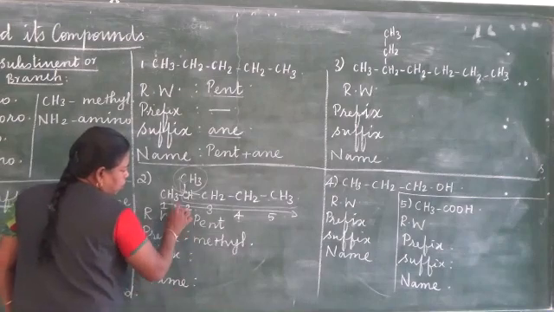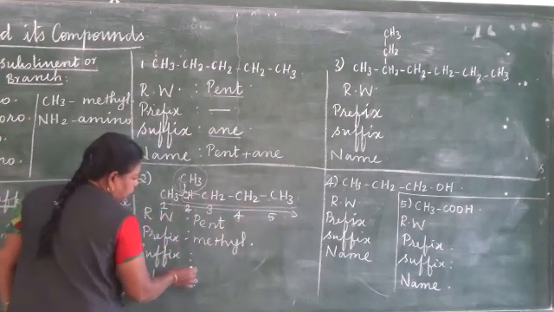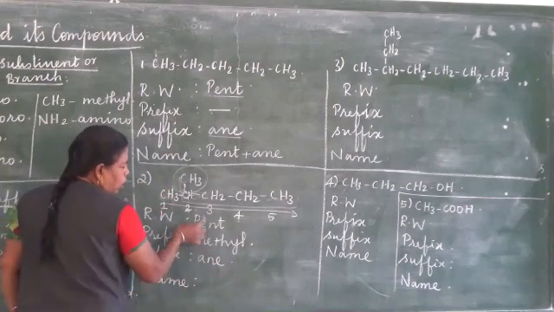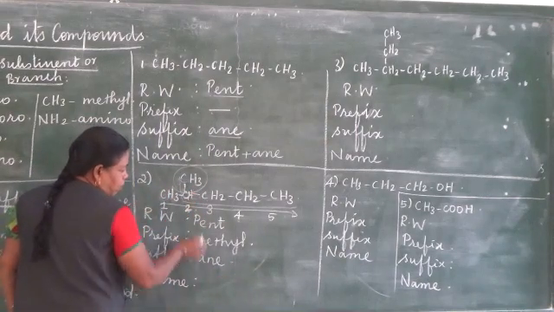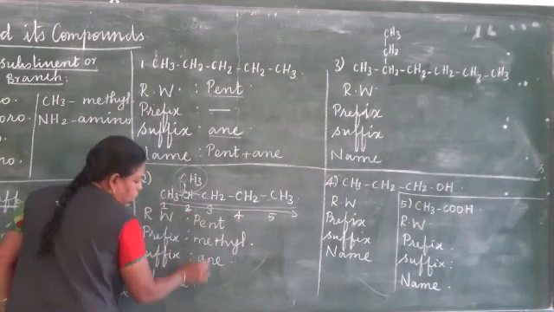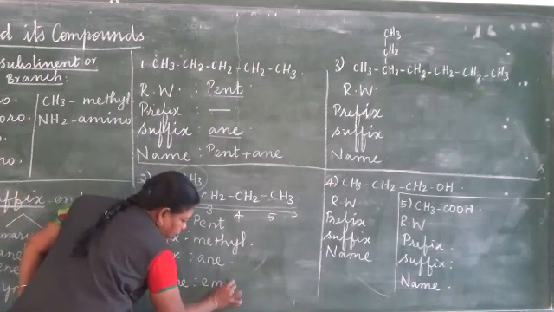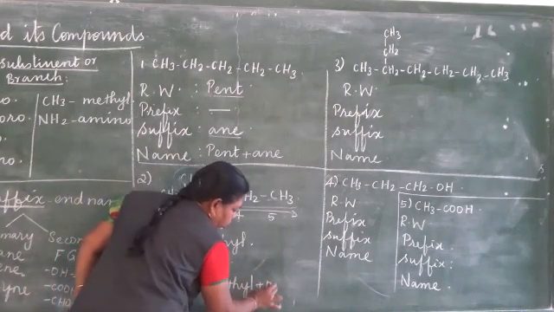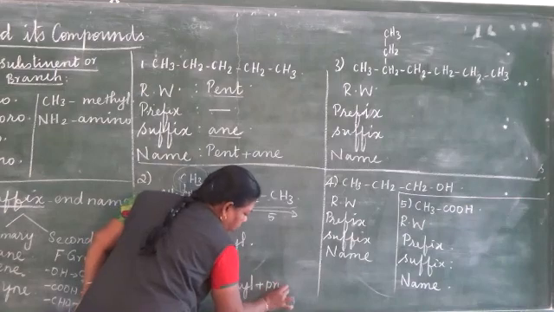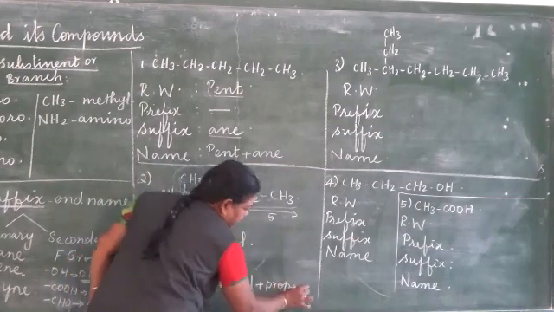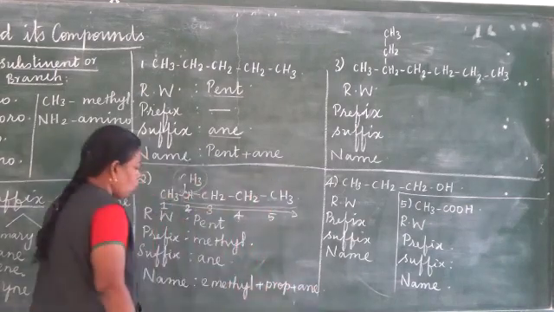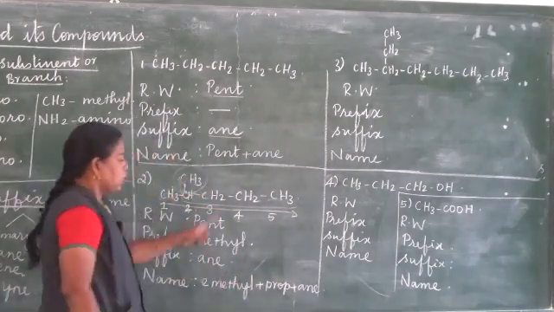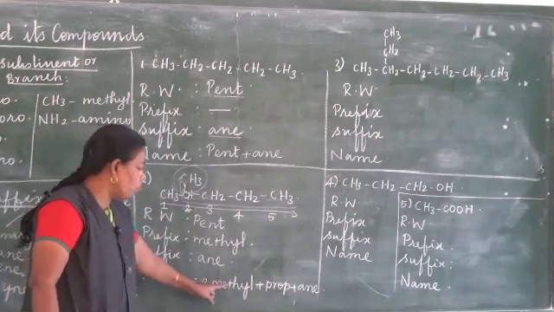Only single bonds are there, so the primary suffix is ane. First, we have to locate the substituent. The substituent is connected with the second carbon, therefore 2-methyl. Then the root word, pro, and then the suffix. So 2-methyl propane. The name of the organic compound is 2-methyl propane.